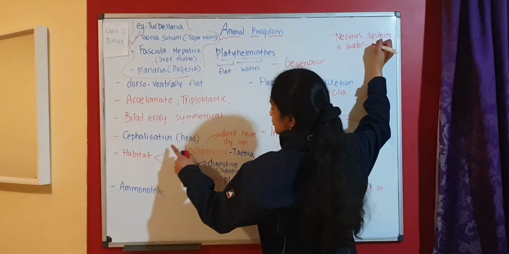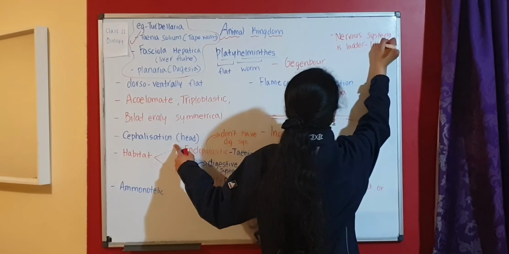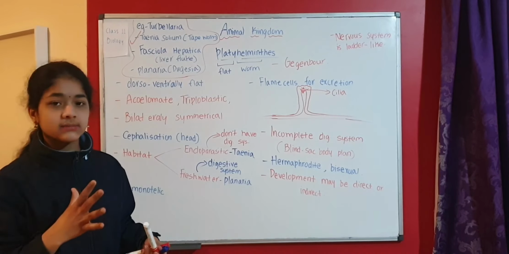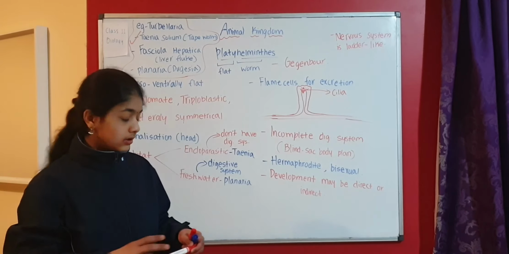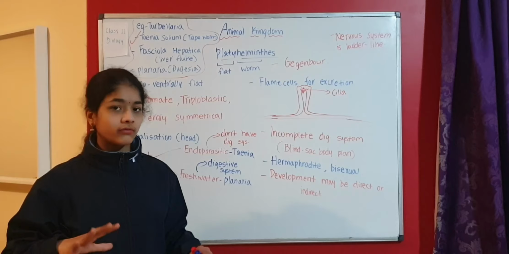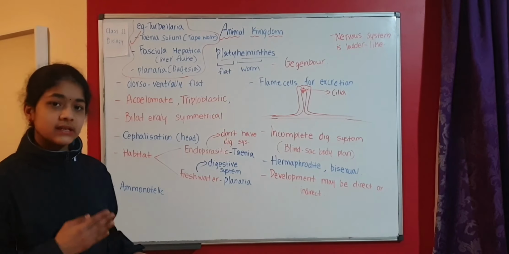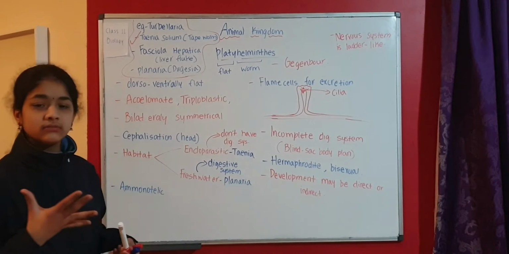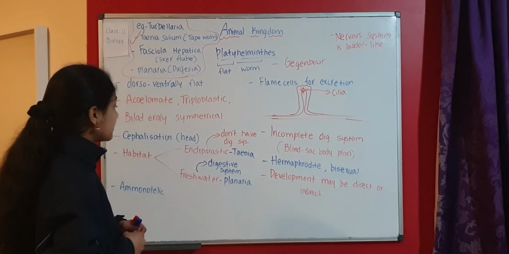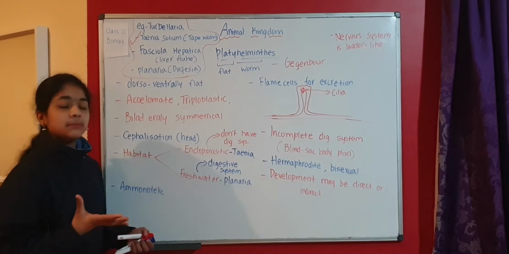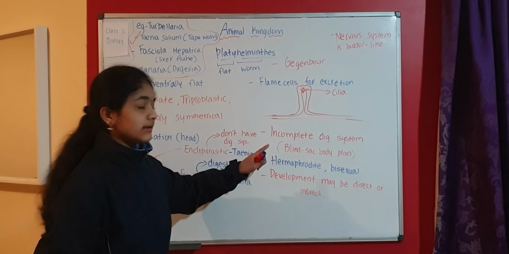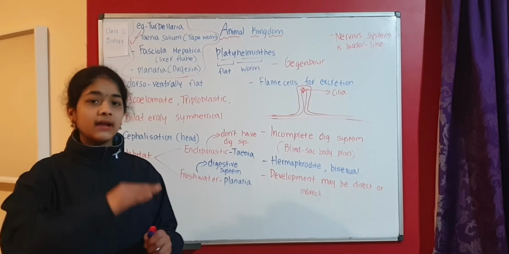Here we have mentioned that they have a head, but they don't have a brain or spinal cord. Here we are talking about the organisms based on development and evolution. In sponges, they don't even have a head, eyes or anything like that. Cnidaria, no. Ctenophora, no. But when we come to Platyhelminthes, it is developing. They have a distinct head, but it's not so well developed, and we can't tell where the brain is. Brain is not there, and that's why the nervous system is ladder-like, in the shape of a ladder.